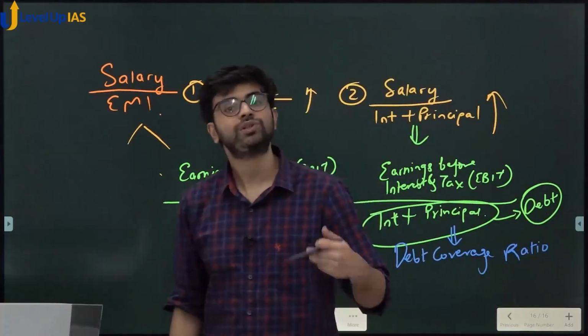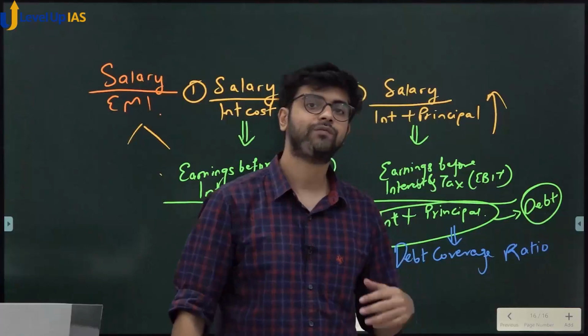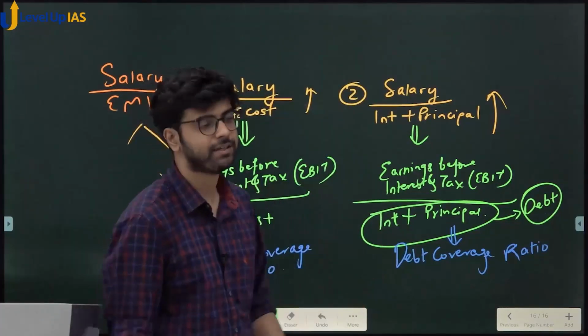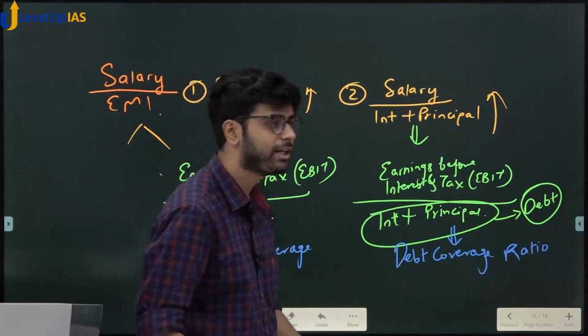So banks use these ratios to calculate which loan is risky and which loan is less risky. Which will be less risky? Higher ratio, lower ratio?